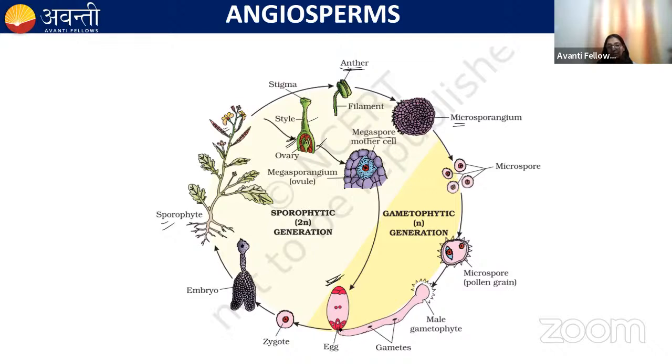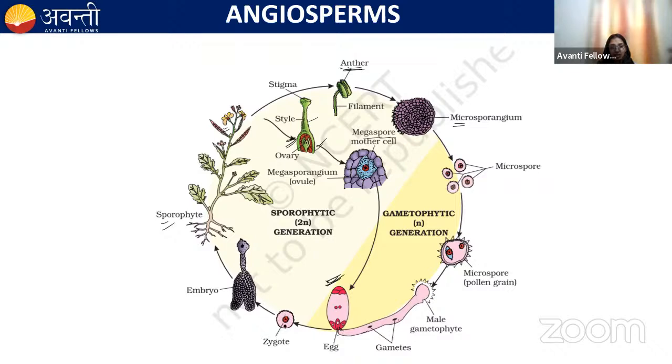Okay, the pollen tube will enter through the micropylar end. The male gametes will enter into the embryo sac, and the direction of the pollen tube is guided by the filiform apparatus, which is present in the synergid. One gamete will fuse with the egg to form a zygote. The other male gamete will fuse with the central polar nuclei, and they will form the endosperm, which is the primary endosperm.